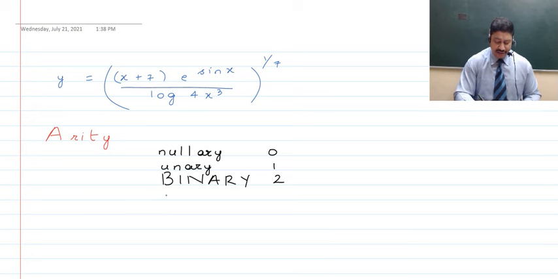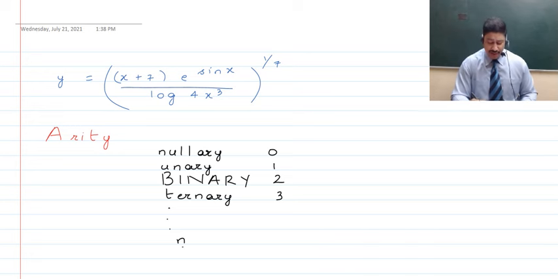Further, there can be a ternary operation which requires three operands, and so on, the list goes on. If n operands are required, you keep the prefix, like penta, hexa, etc., and then add the suffix ary. So obviously this requires n operands to carry out the operation.